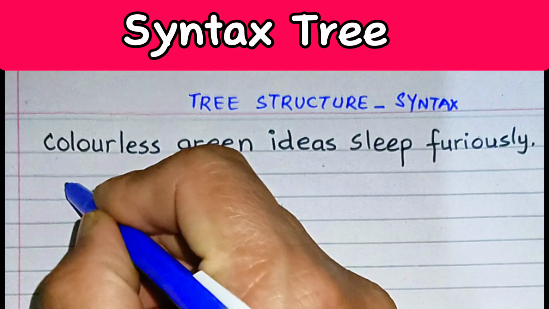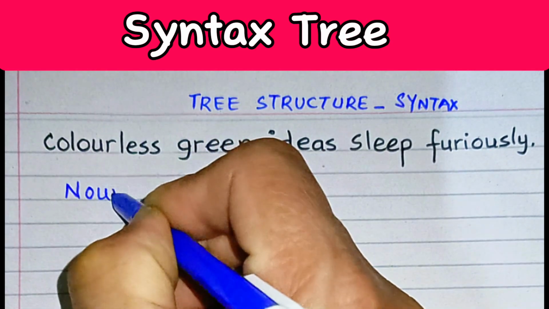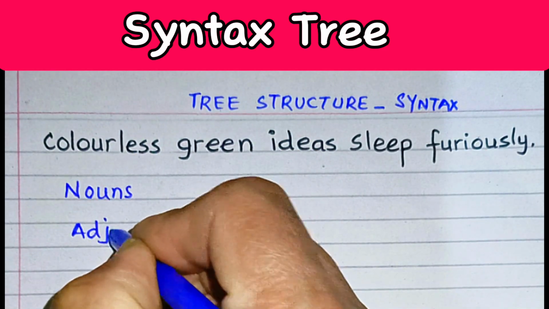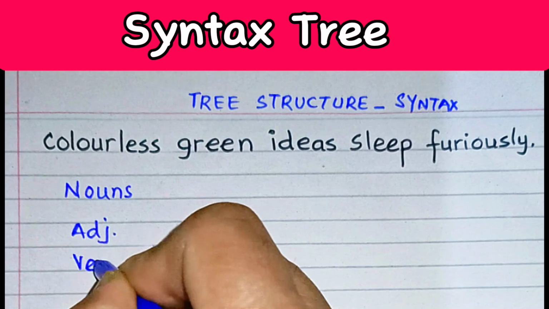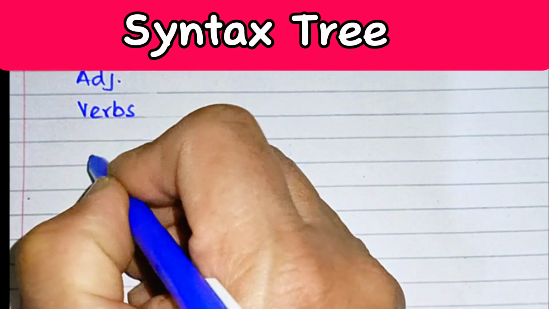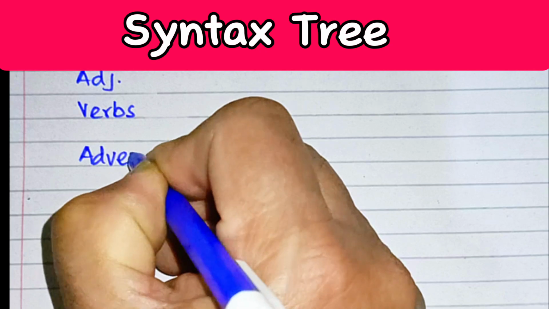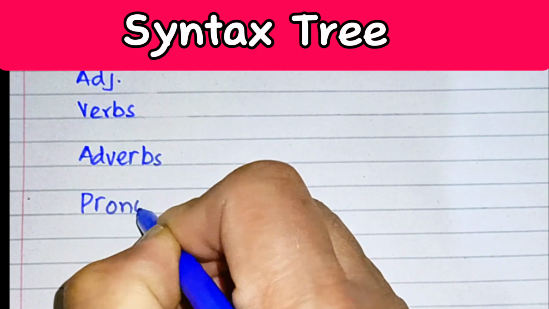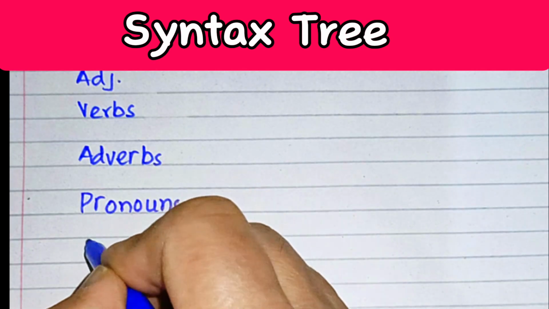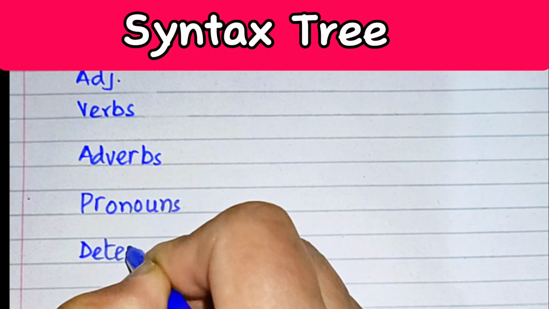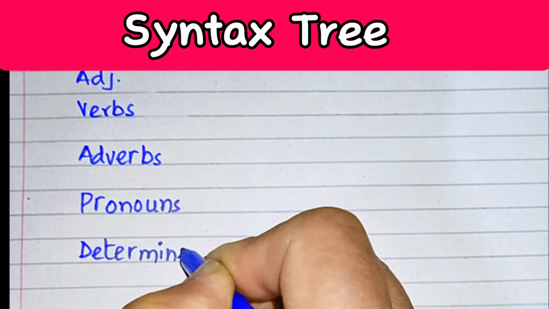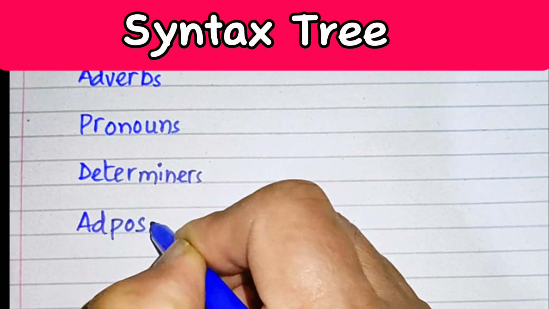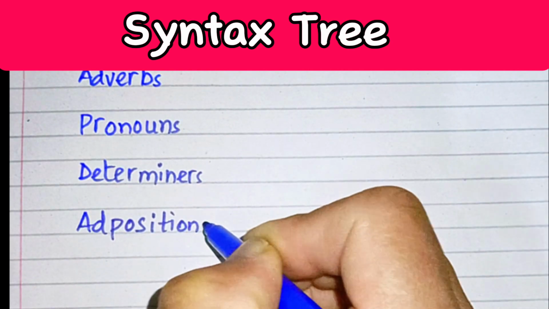We know that there are nouns, adjectives, verbs, adverbs, pronouns, and then we have determiners, and lastly adpositions, which include prepositions etc. as well.